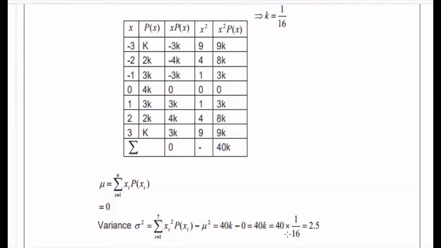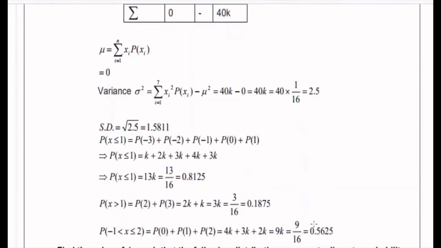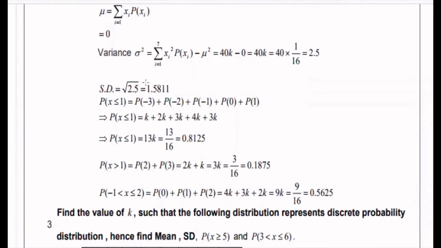Substituting k by 1 by 16, 40 by 16 is 2.5. The variance is 2.5. Therefore, the standard deviation is square root of 2.5, which is equal to 1.5811.